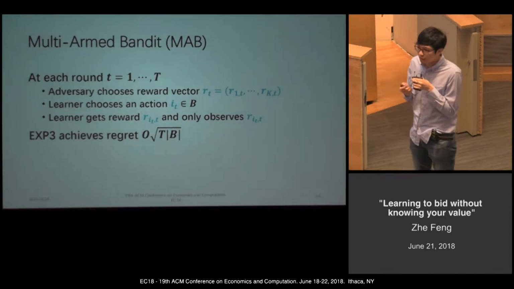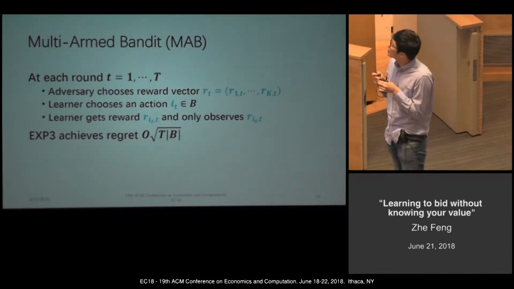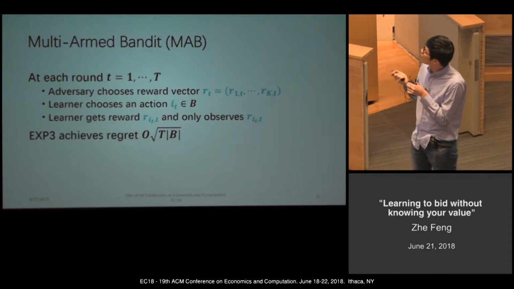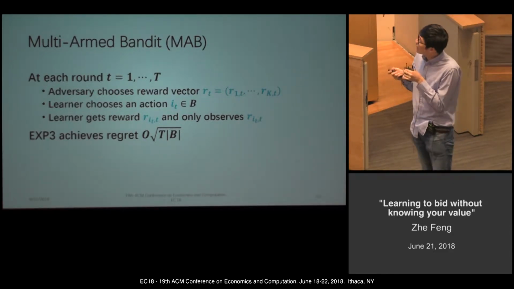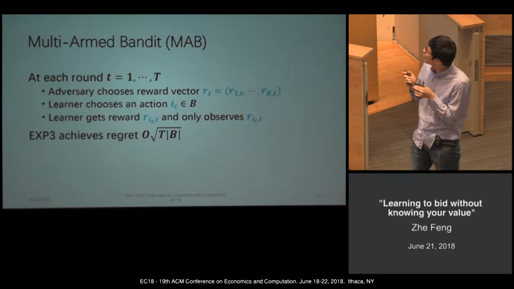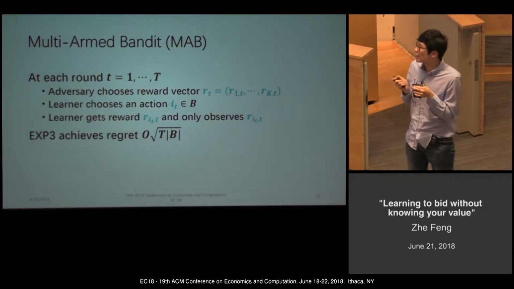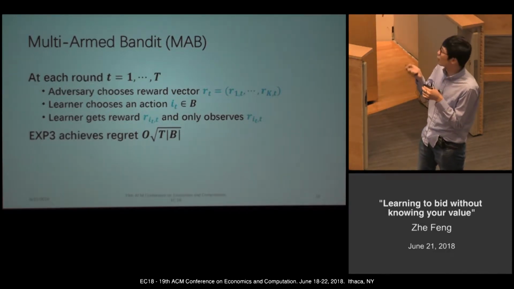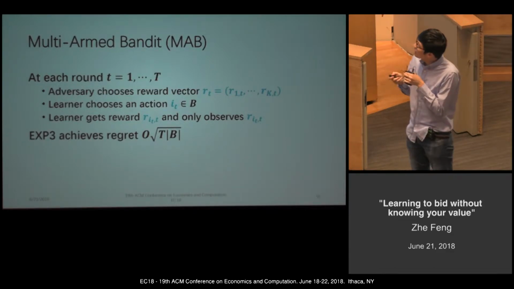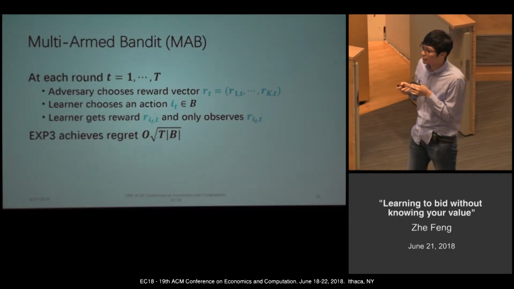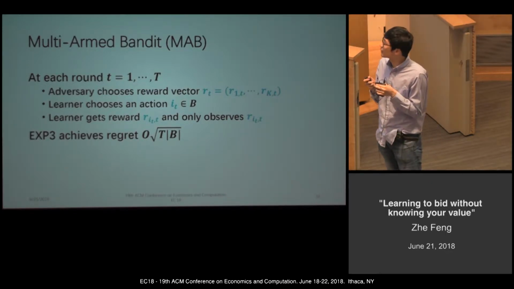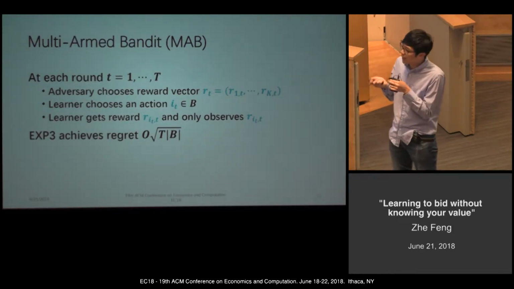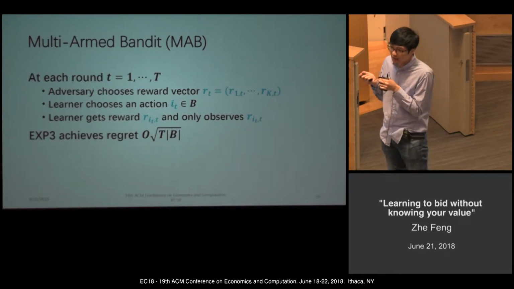This is actually a special case of a multi-armed bandit problem. What is the multi-armed bandit problem? Every round, the adversary will choose a reward vector. Each element in this reward vector corresponds to the reward for each action. The learner will choose an action from a finite set, and the learner gets a reward for this specific action, this specific arm, and can only observe this reward. This setting is called the full bandit feedback setting. There's a celebrated algorithm, the EXP3 algorithm, that can achieve regret equal to square root of T times B.